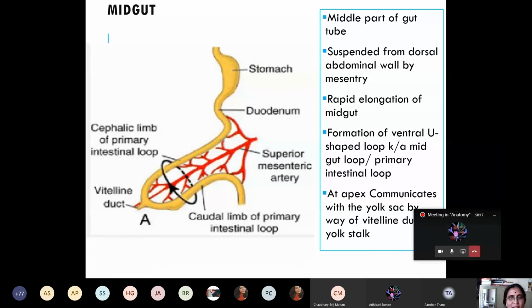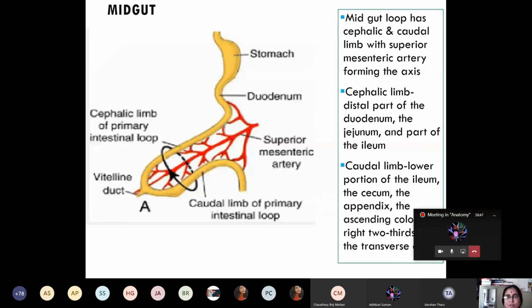And what is the name of the duct which connects the midgut loop with the yolk sac? Vitelline duct. What is the name of the artery which forms the axis of this loop? Superior mesenteric. Yes, very good.